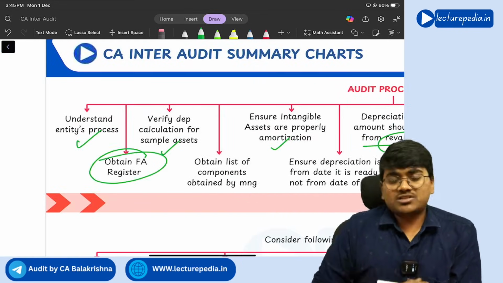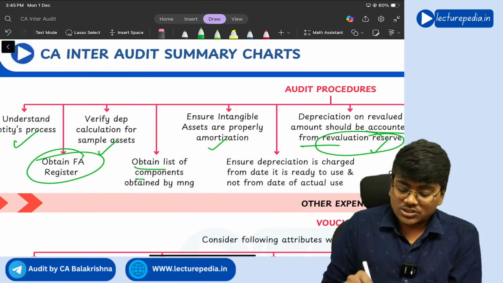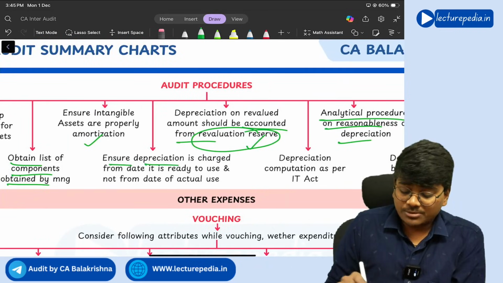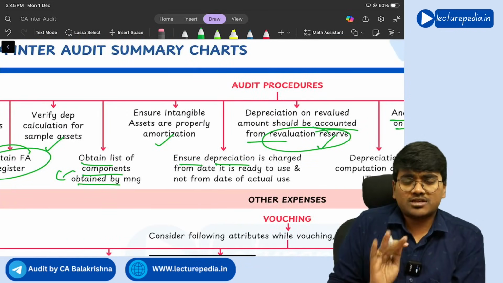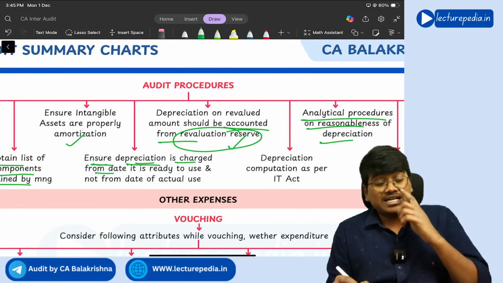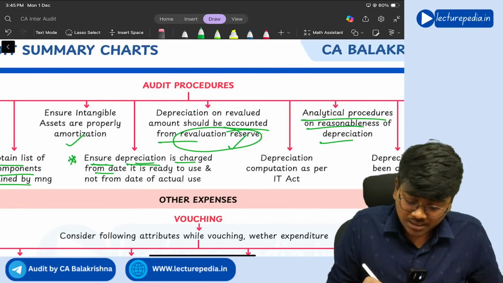Next, obtain fixed asset register, obtain list of components by asking the management, ensure depreciation is provided if component wise depreciation has to be provided. Next, ensure depreciation is charged from the date it is ready to use. This is important.